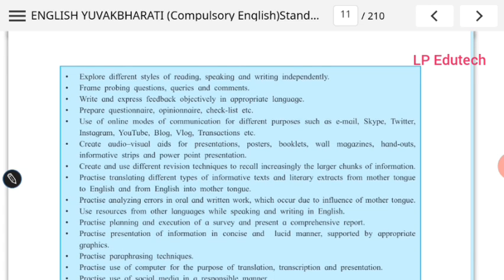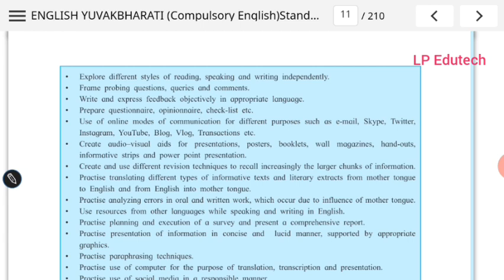Now see, this is important. One point I am reading here: use of online modes of communication for different purposes such as email, Skype, Twitter, Instagram, YouTube, blogs, vlog. This is the word here, vlog, blog. It is a video log. Then transactions. How to do the transaction? It is related to economic transactions.